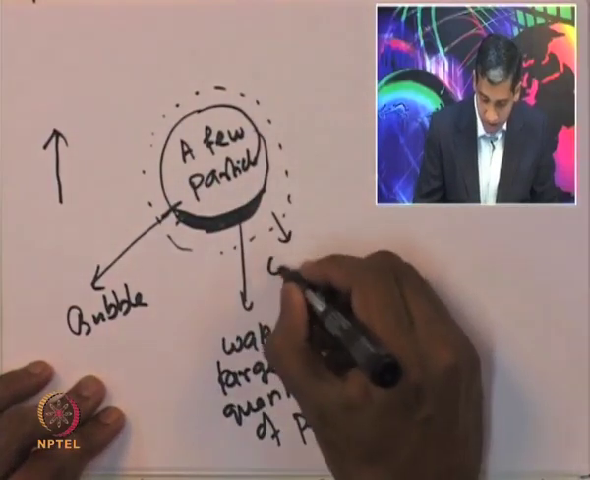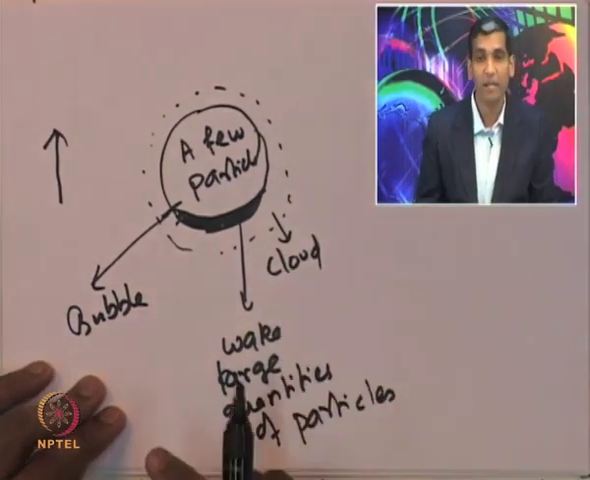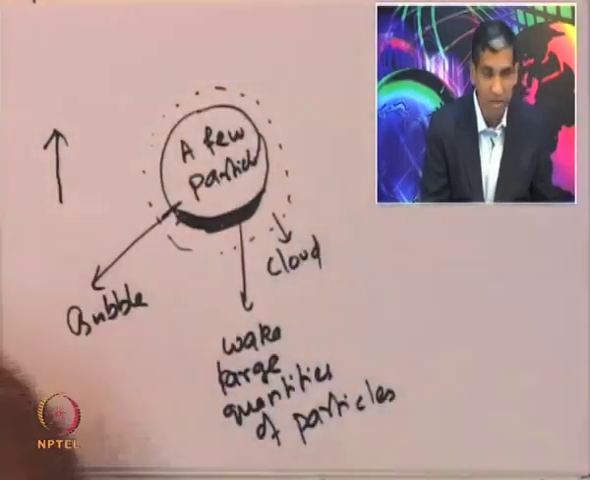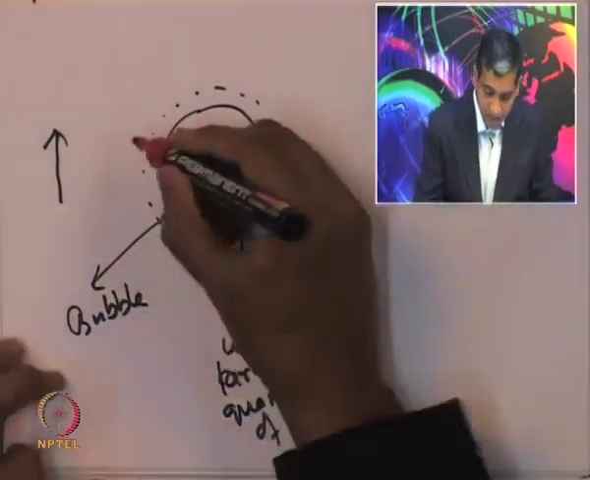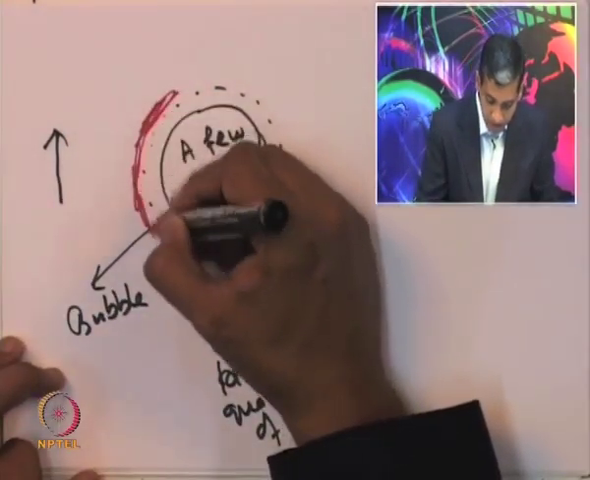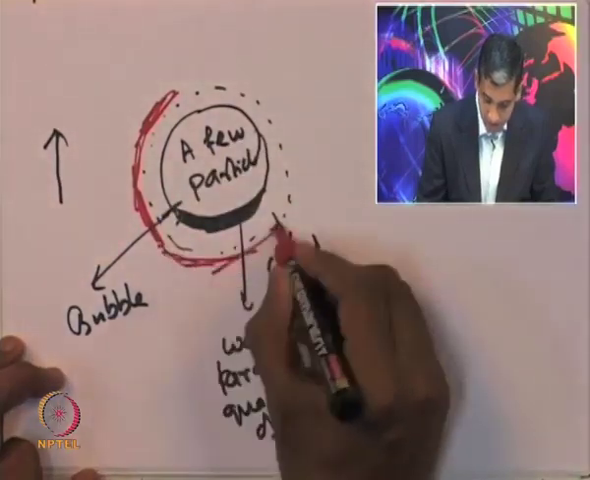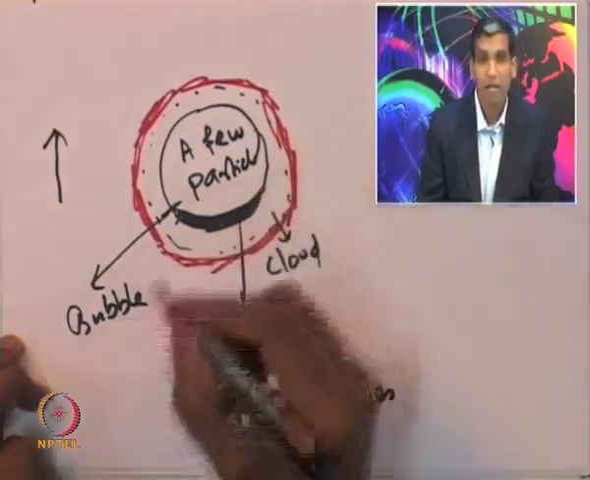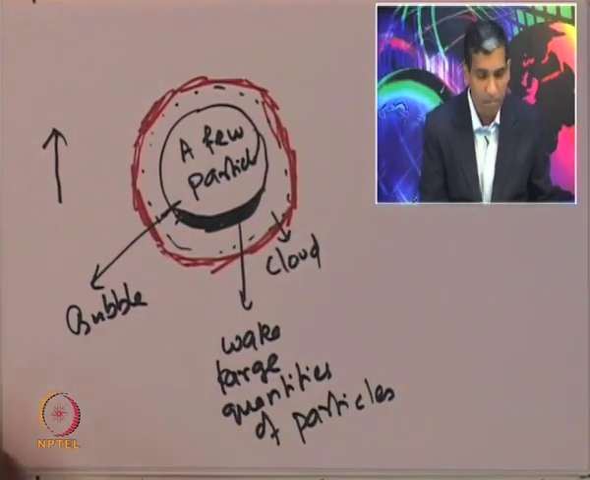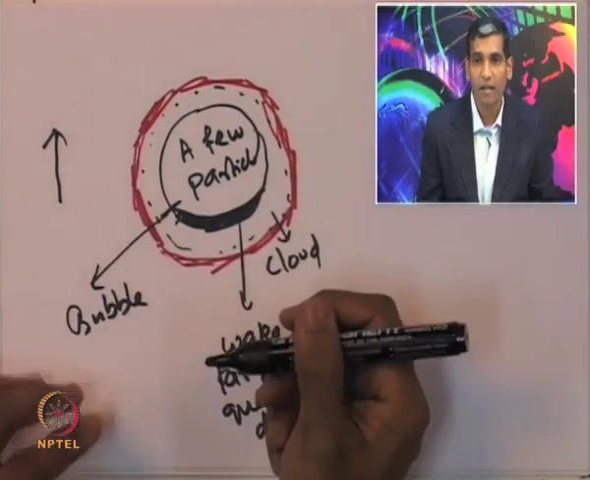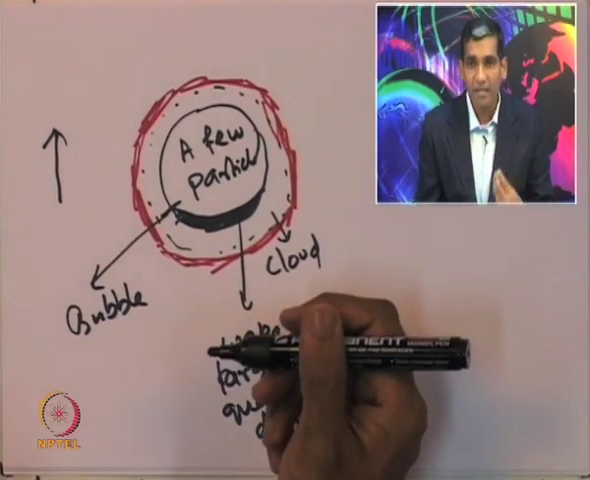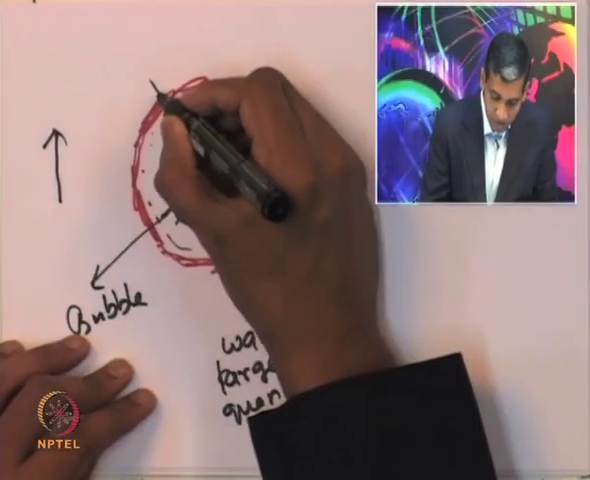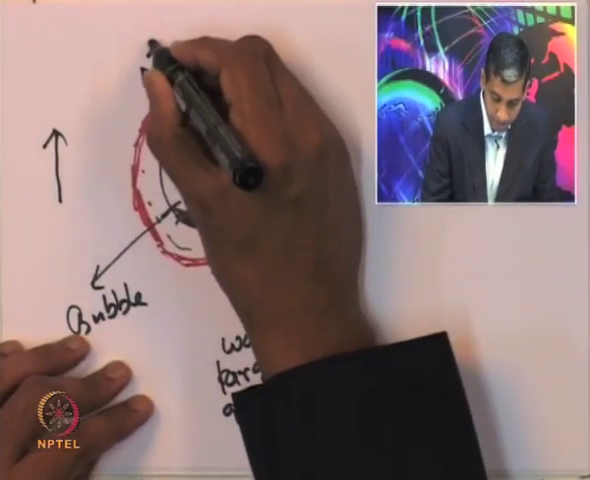This is called the cloud region, where the density of the particles is not significantly higher, and then there is this emulsion region around the cloud. This is called the emulsion region, and in fact, this emulsion region has particles which are as densely packed as the resting particles. So, this is basically the emulsion region.